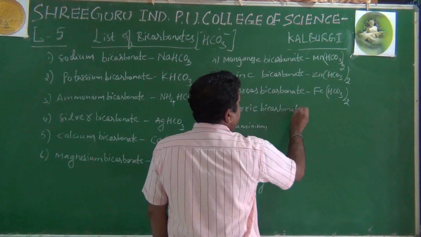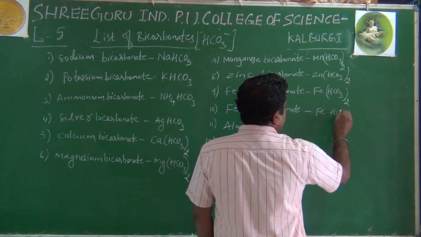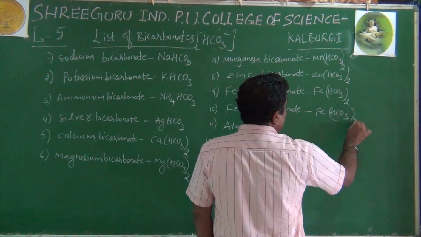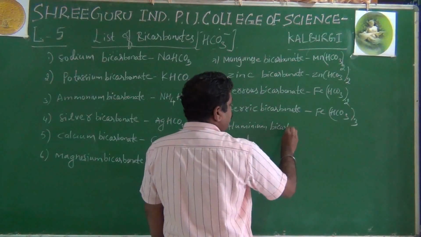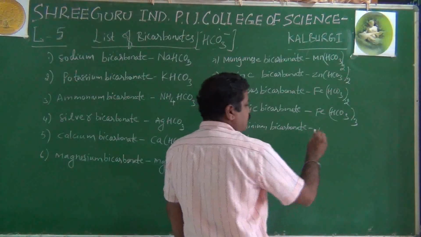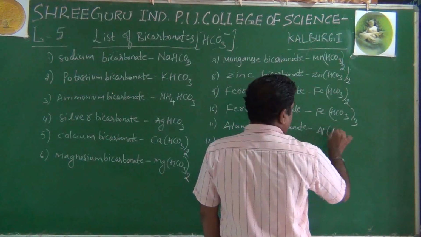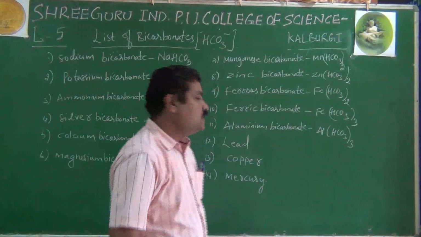Ferric bicarbonate: Fe3 plus, HCO3 minus, therefore Fe(HCO3) whole taken thrice. Aluminium bicarbonate, Al(HCO3) whole taken thrice.